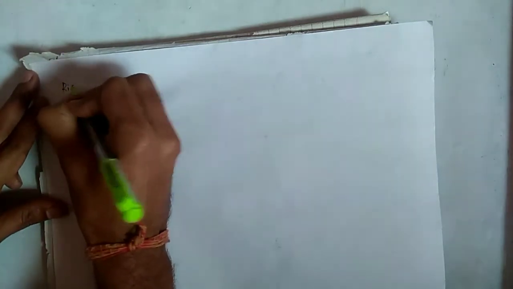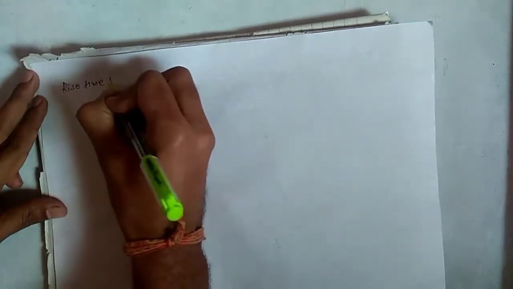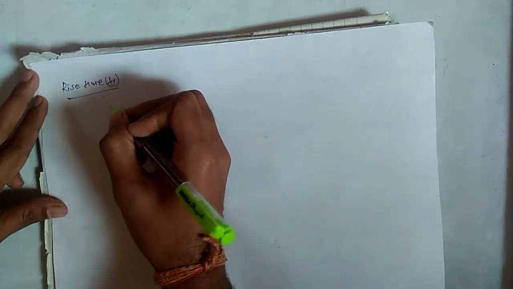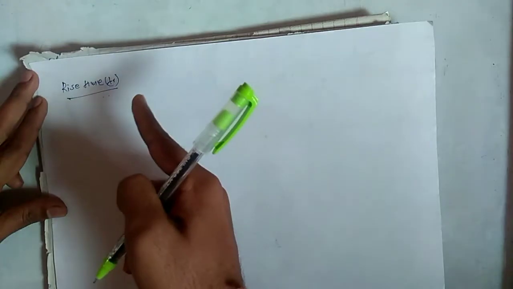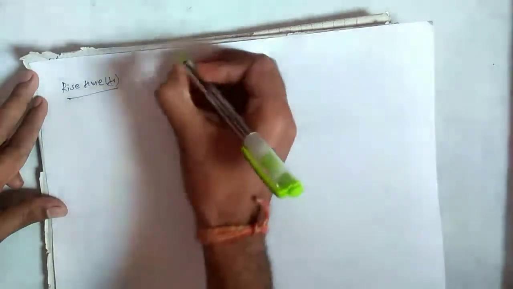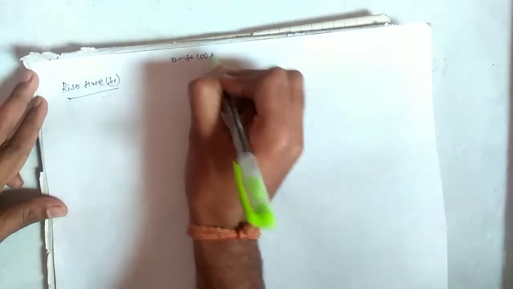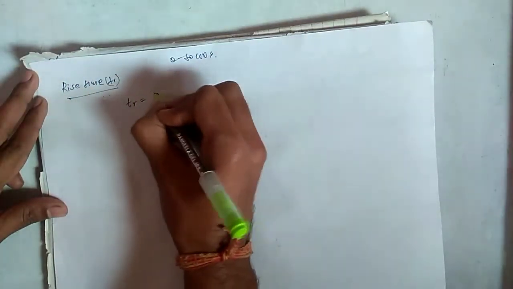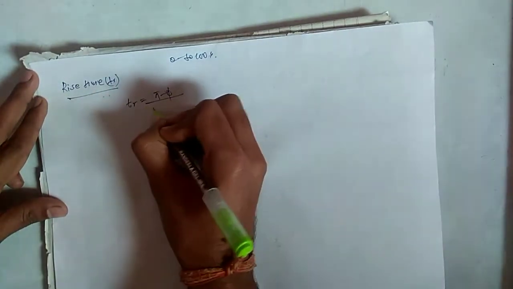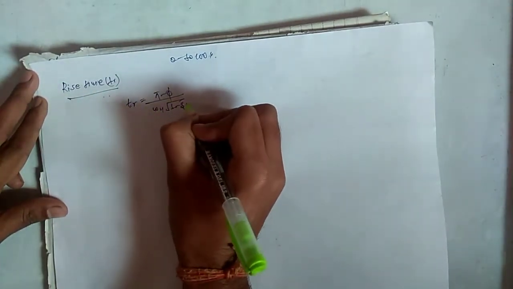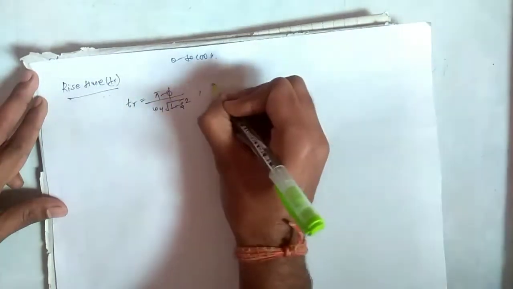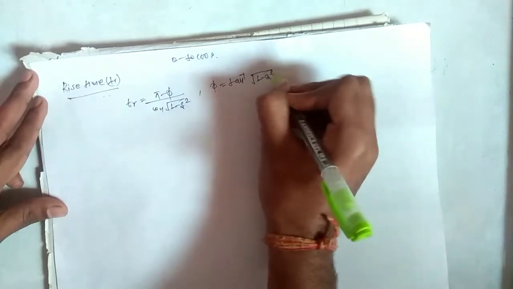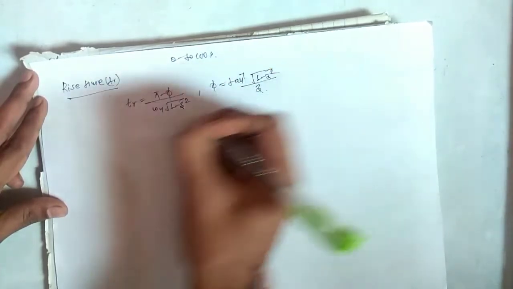First of all we have rise time, TR. It is the time required for the response to rise from 10% to 90% of its final value for overdamped systems, and 0 to 100% for underdamped systems. The formula to calculate this is TR equals (pi minus phi) upon omega n root under 1 minus zeta square, and here phi equals tan inverse of root under 1 minus zeta square upon zeta.